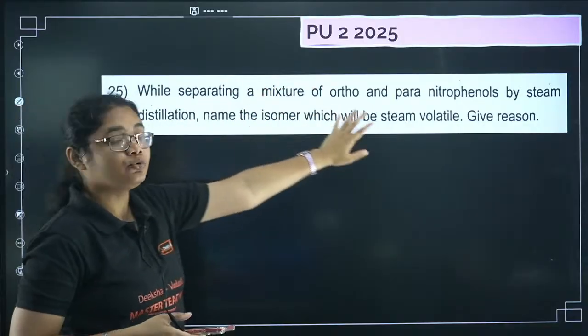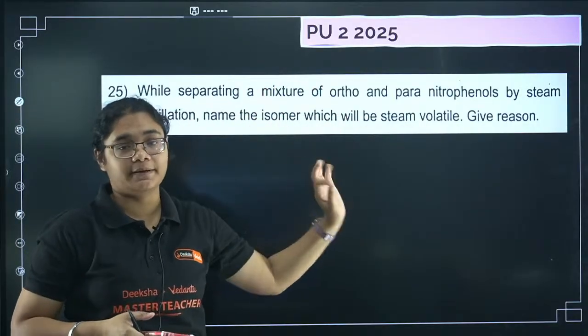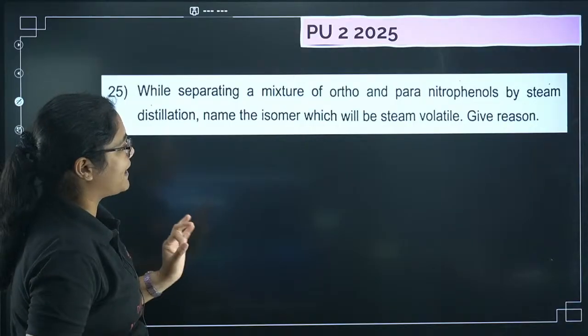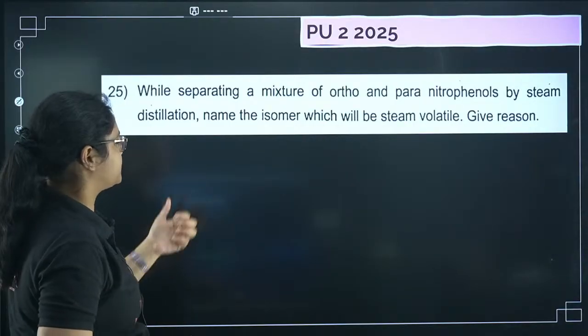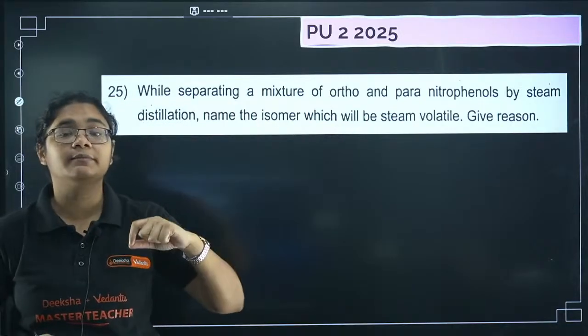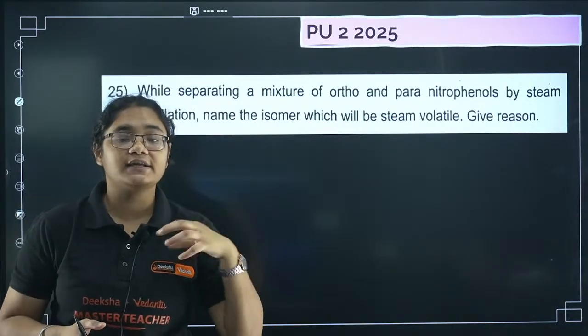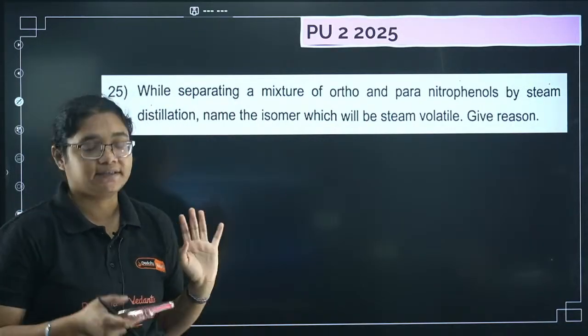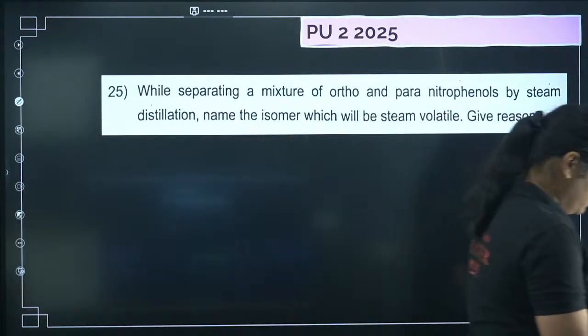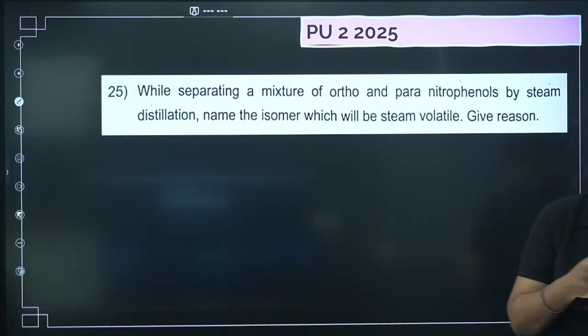This is the PU2 2025 actual question paper. The question asked: while separating a mixture of ortho and para-nitrophenols by steam distillation, name the isomer which will be steam volatile, meaning which one will easily evaporate, and give reason. Can you answer this? I want the students who are live here to try to answer this question.